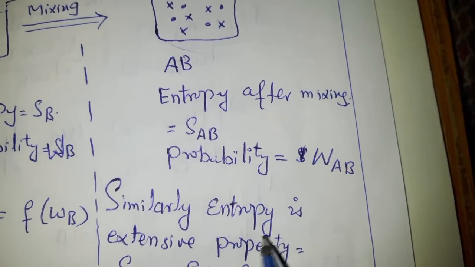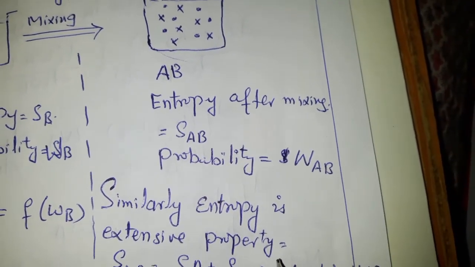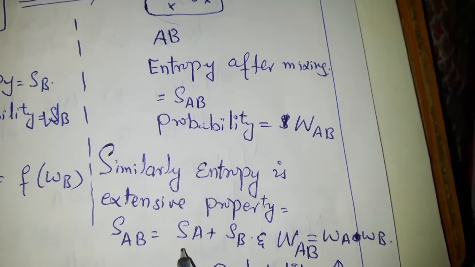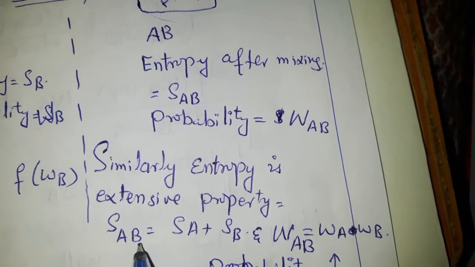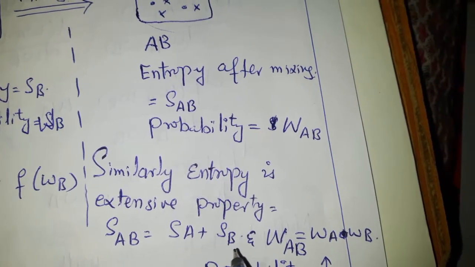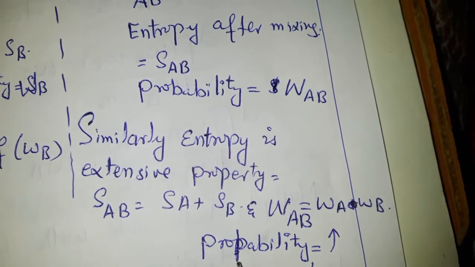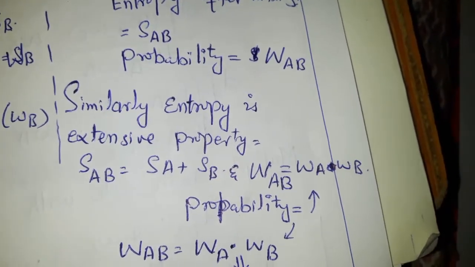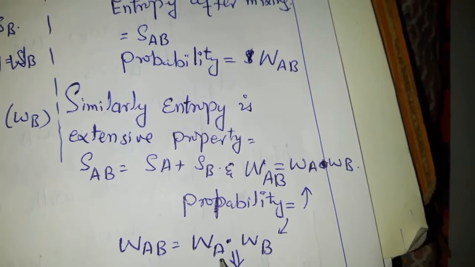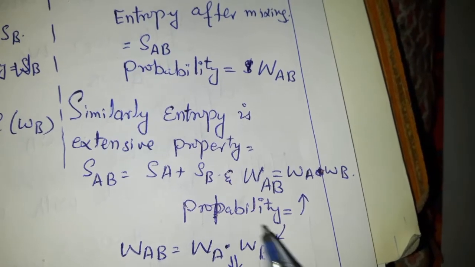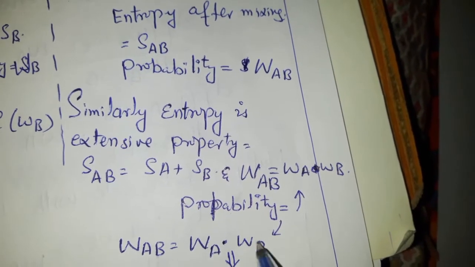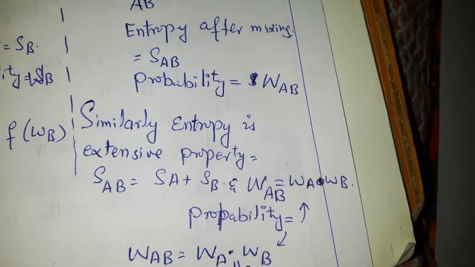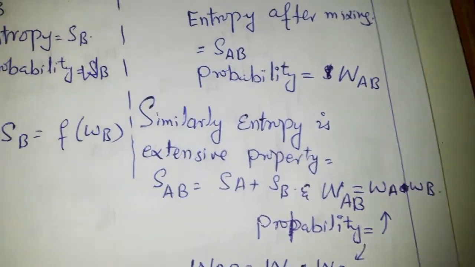We know that entropy is an extensive property, that is an additive property. The total entropy is the sum of the individual entropies, that is SAB is equal to SA plus SB. And for thermodynamic probability, we know that for two systems, it is the product of the individual systems. So WAB is equal to WA times WB.